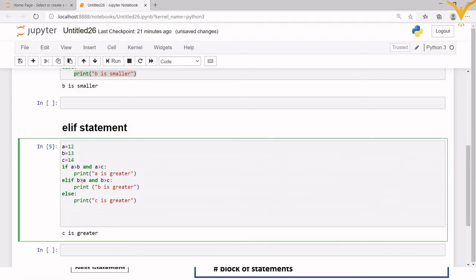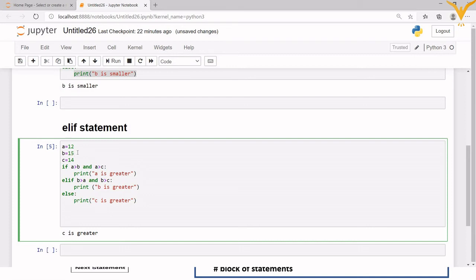In that we have written B is greater than A, so 13 is greater than 12. Okay, so this becomes true, right? But we have also written B is greater than C, so this becomes false. So when it is true and false, then this complete statement becomes false, right? So it will jump to the last block, that is the else block, and it will print what? C is greater.